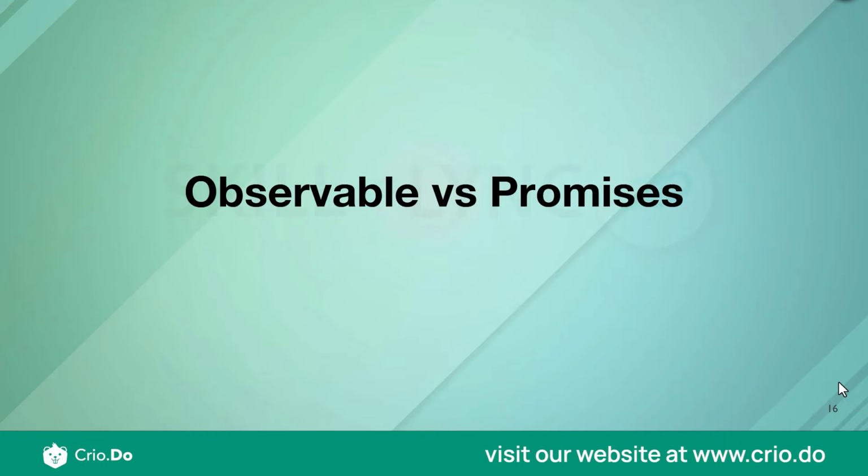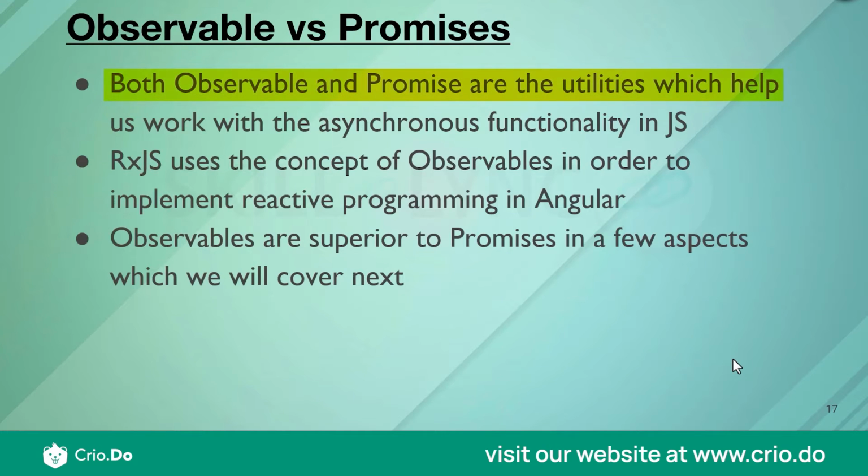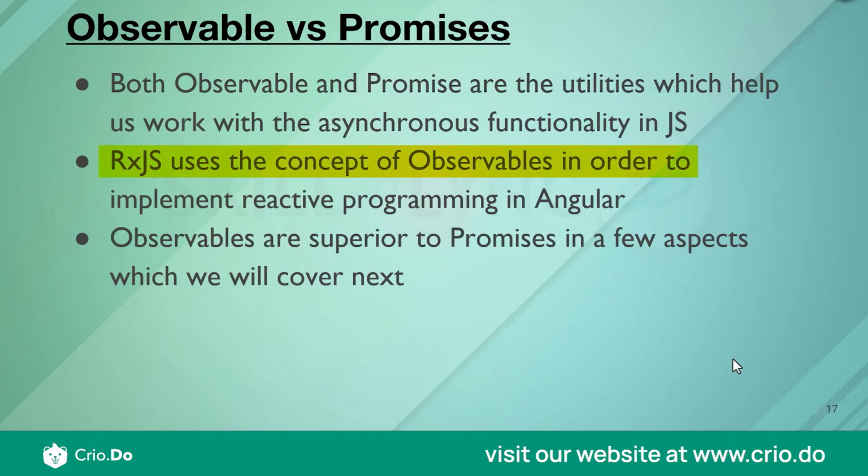If you recollect from our previous session, I said that RxJS uses something called an observable to handle an asynchronous data stream. But in traditional JavaScript, you already have a concept called promises, which also handles your asynchronous data stream. So now we try to understand the difference between both of them. Both observables and promises are utilities which help us work with asynchronous functionality in JavaScript, as we discussed earlier. Observables are superior to promises in a few aspects.